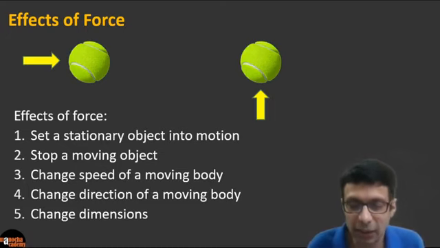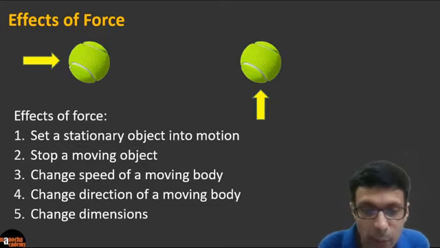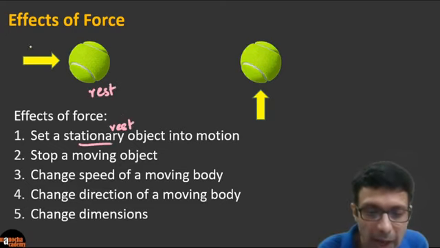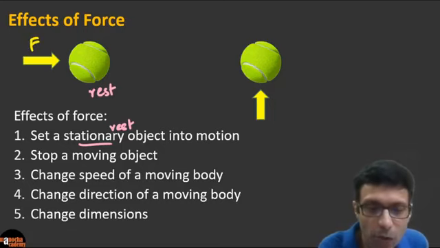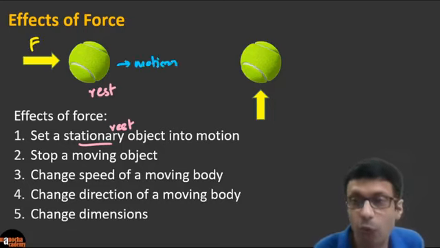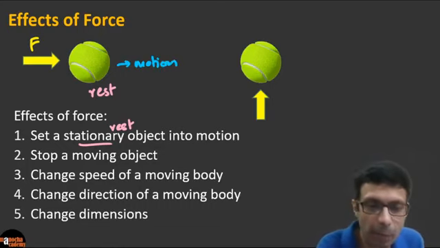It can set a stationary object into motion. Let's say we have a stationary ball here. It's not moving. Stationary means the ball is at rest. So let's say this ball is at rest and we apply a force on the ball. So we can set the ball into motion. As we discussed, force can cause motion. So that is one example of an effect of force.